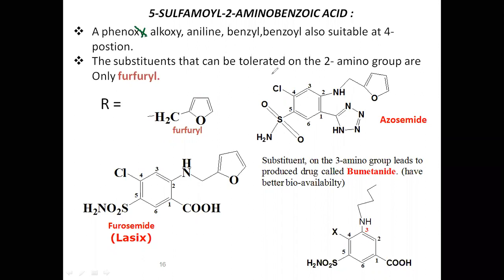The substituent that can be tolerated on the second amino group can be furfuryl. This is the furfuryl group. Up to here, what is this group? Furan. When there is a methylene group, then it becomes furfuryl group. So the best drug available in this class of drugs is furosemide. You see furfuryl group is present here, carboxylic group is present, sulfonamide group is present, and chlorine group is present.